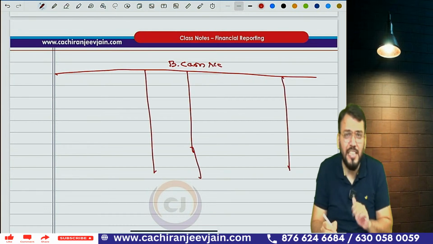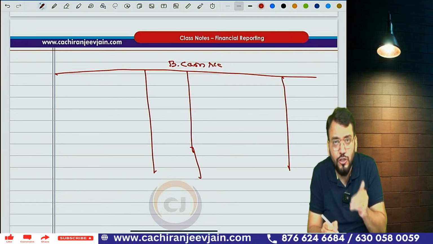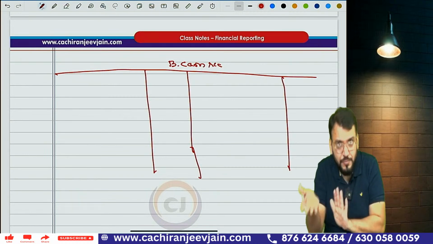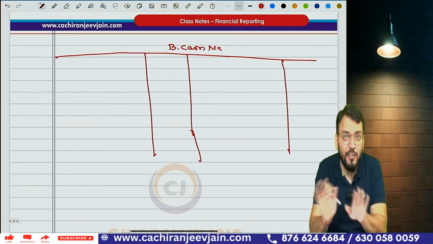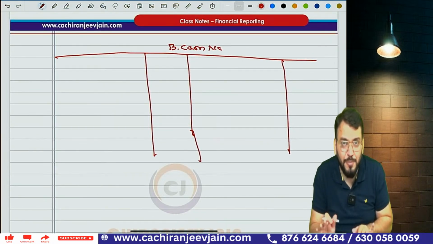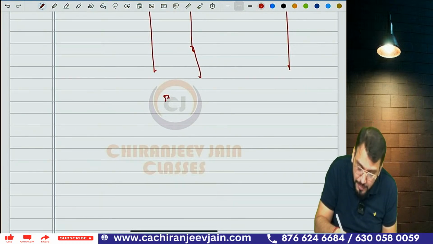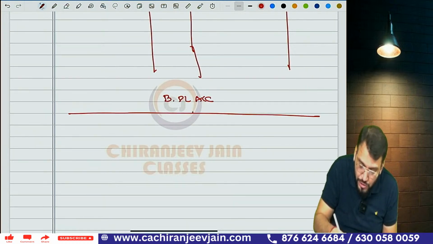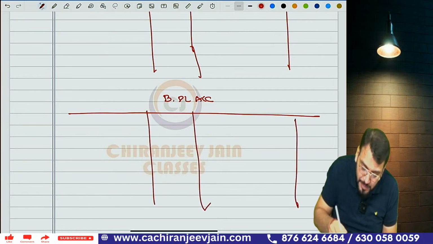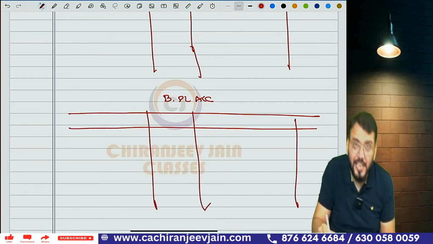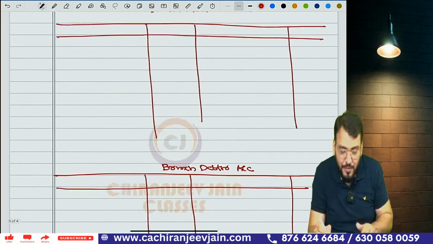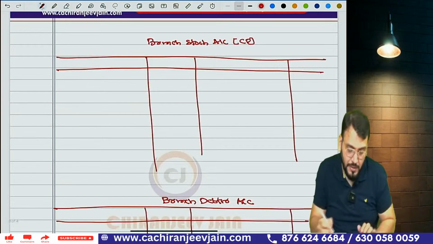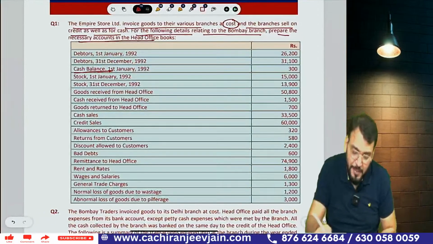Whenever goods are sent by head office to branch at cost price, in that case the branch adjustment account is not required, and you can directly prepare the branch P&L account. Understood? The branch adjustment account is prepared only when the goods are sent at invoice price. Can we start? Okay.